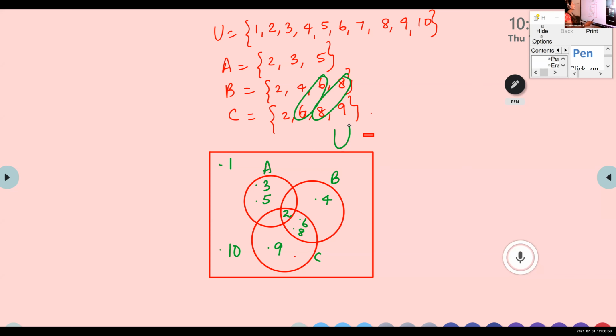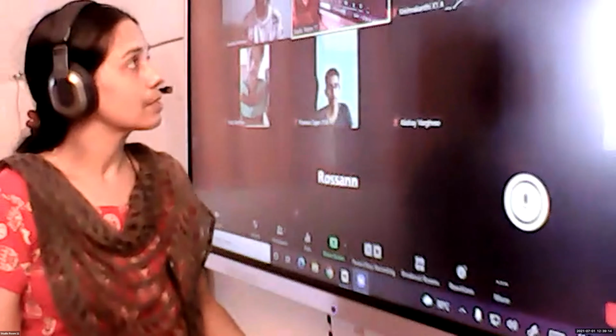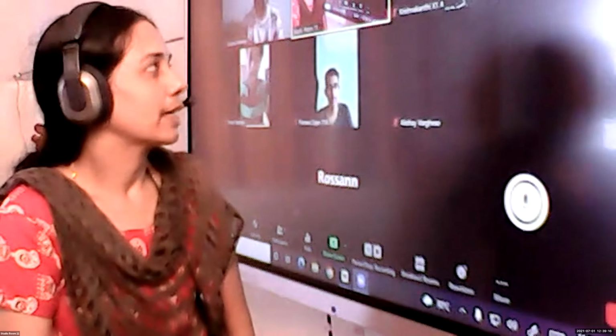Okay. Finished? Is it okay? Completed, children? Krishna Gandhi, Rana? Yes, ma'am. So we learned how to represent a set in diagrammatic form.